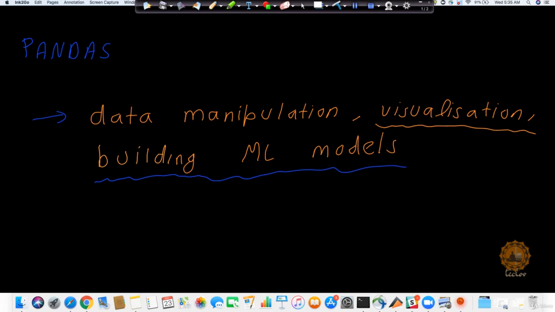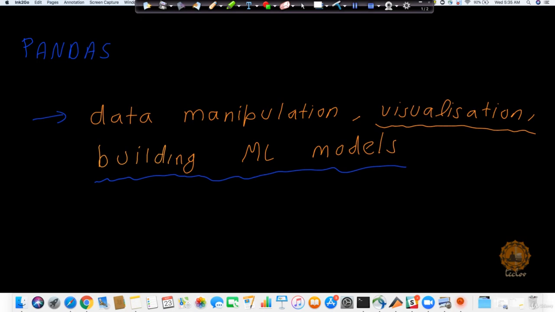So you will notice that any data manipulation, any sort of data analysis, any sort of visualization relies on it. When I say visualization, as humans we are more habituated to understanding data when we show it in a graphical representation. Otherwise, it's very difficult to visualize.